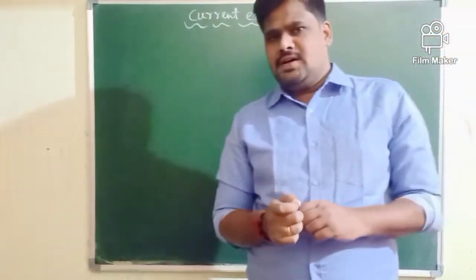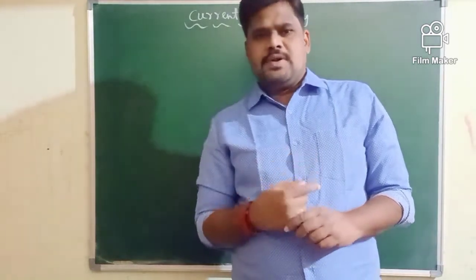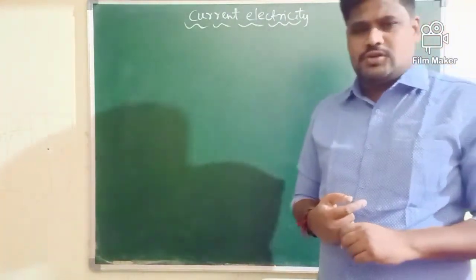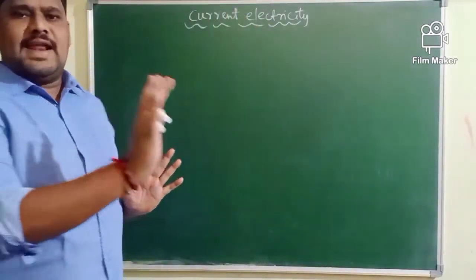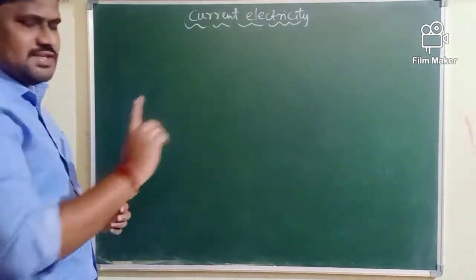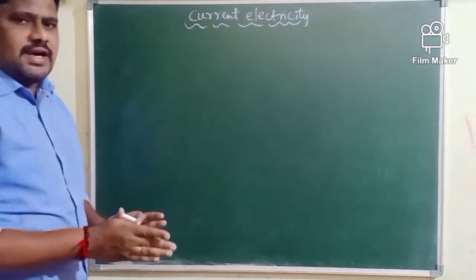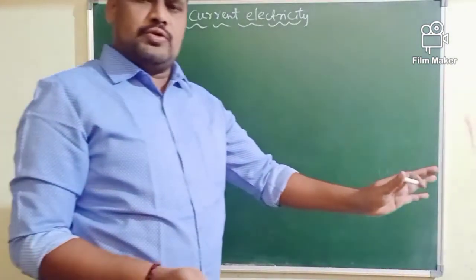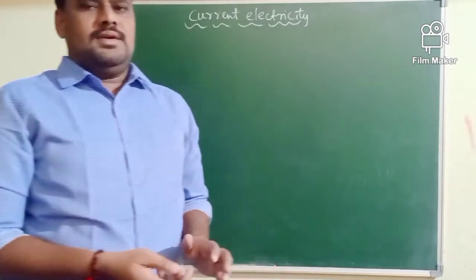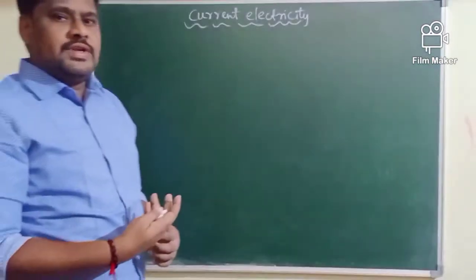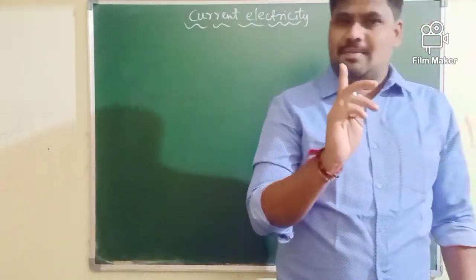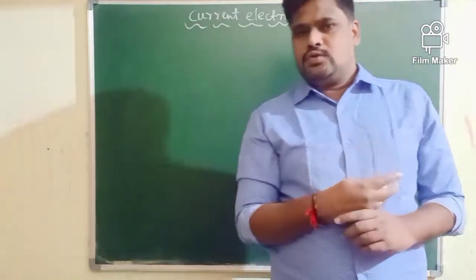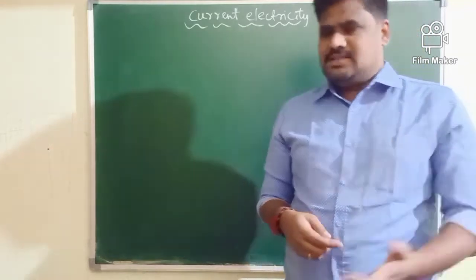Very interesting concept here. What happens when the charge is in the state of motion? Moving charge, first of all, is going to produce electric current. If the charge is in the state of motion in a conductor, it is going to produce electric current. And the same moving charge is also the source of the magnetic field, that we are going to study in the next lesson.